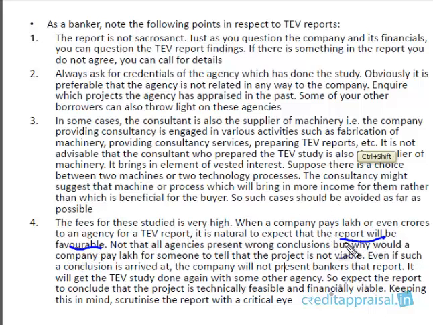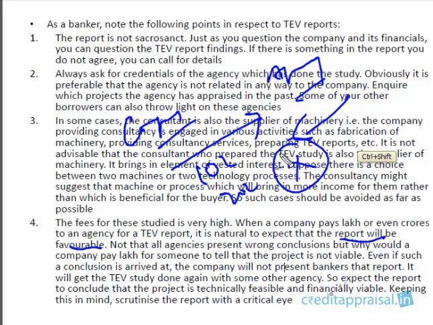You should not be surprised that the report is favorable. See, why would a company pay lakhs to someone just to be told that the project is not viable? Here we have a company and here we have an agency. Why would this company pay some 10 lakhs or 20 lakhs to this agency just to get back a report that says this project is not feasible? There is no sense in it.